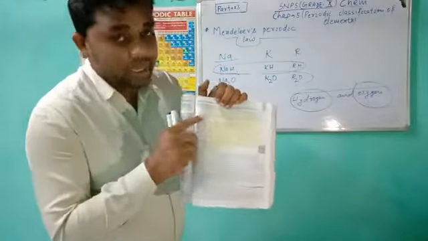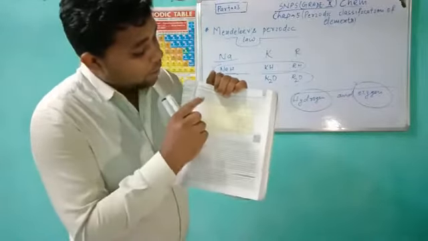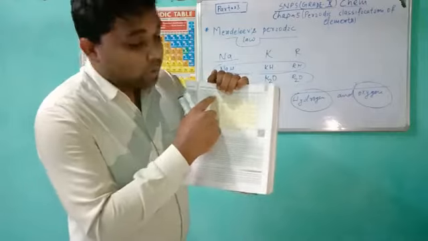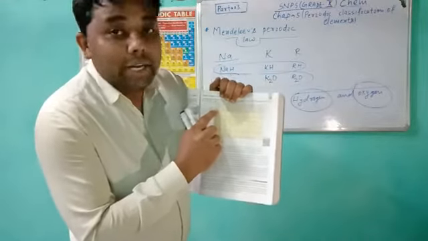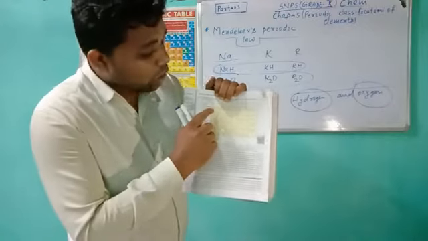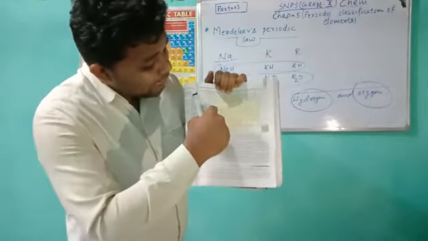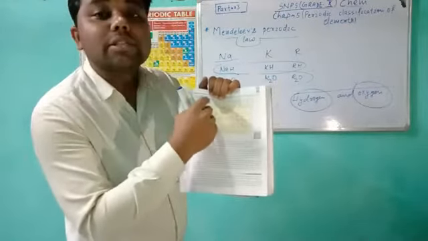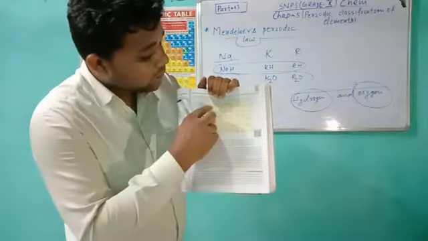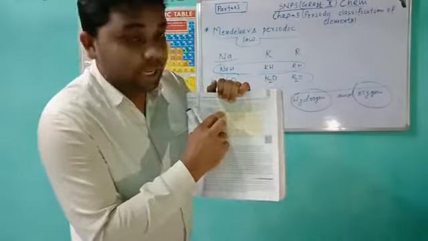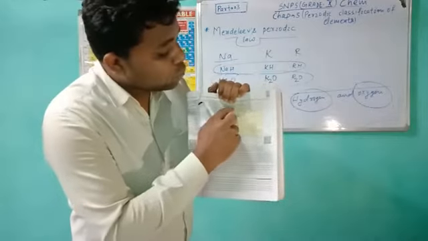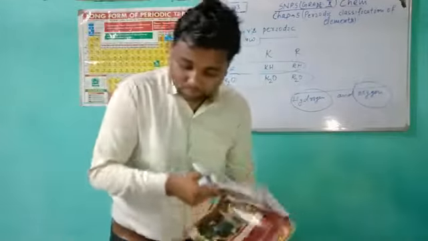You can see clearly here R2O in group 1, R2O, this is the oxide of some elements, and RH, this is the hydride. All the elements have the same property, and this is RO oxide and this is hydride, RH2, and so on.